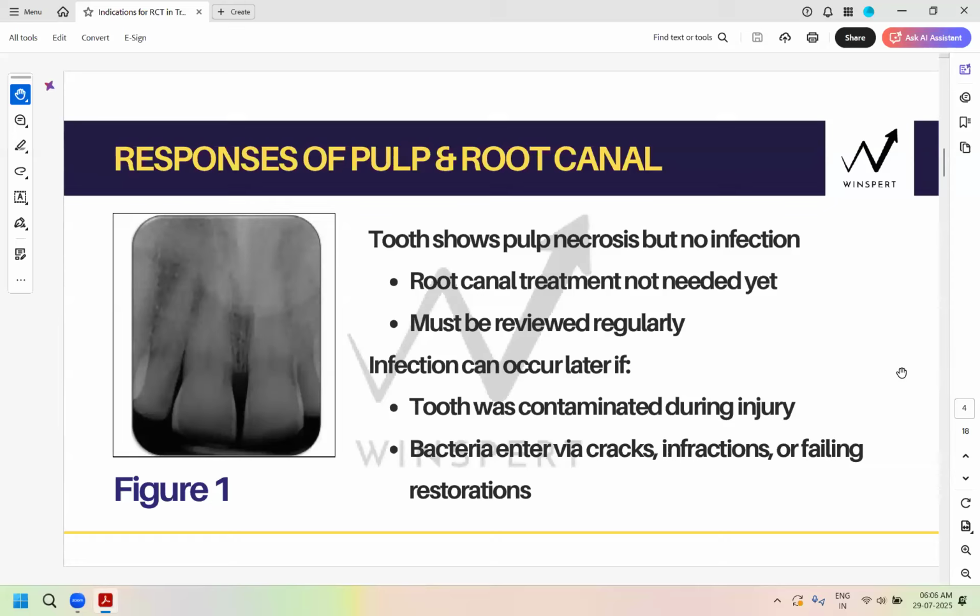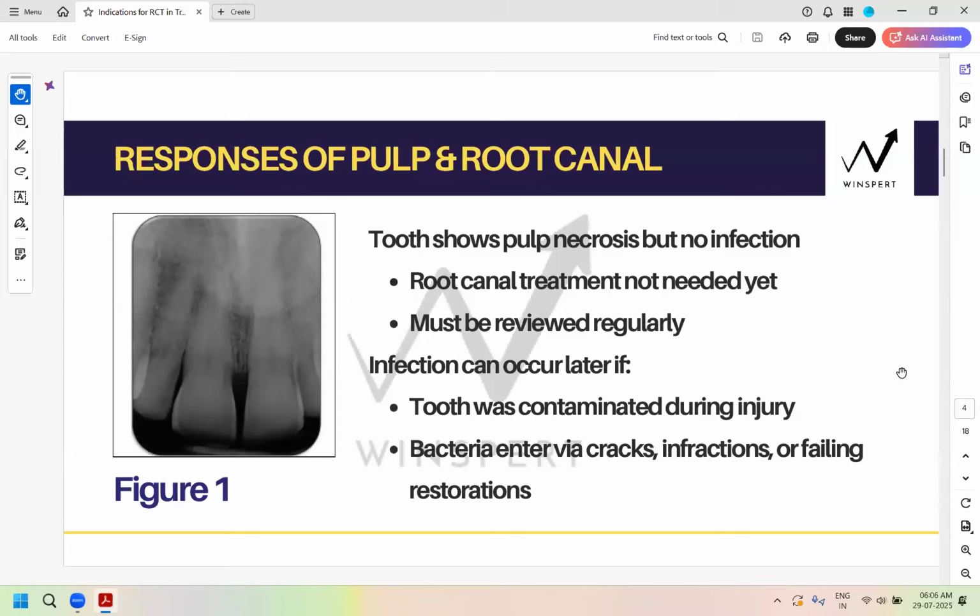Because if there is an entryway, Gabby, and the pulp is still there, whether necrosed or vital, there is a chance that it can get infected. Especially the necrosed pulp will not have an immune response to fight any ingress of bacteria. Especially when it is non-vital pulp, it will not have any immune system to fight off even the minor bacteria, and bacteria will proliferate in that canal and spread to the periapical root.